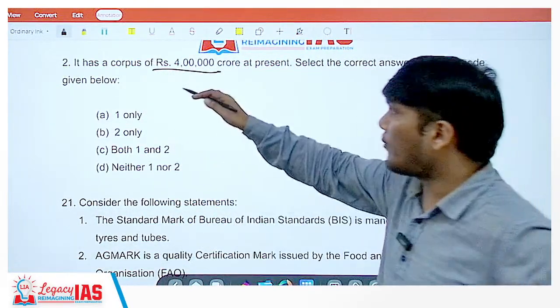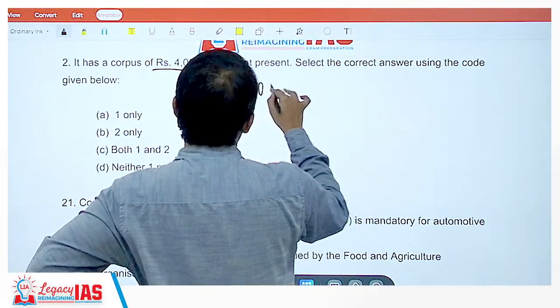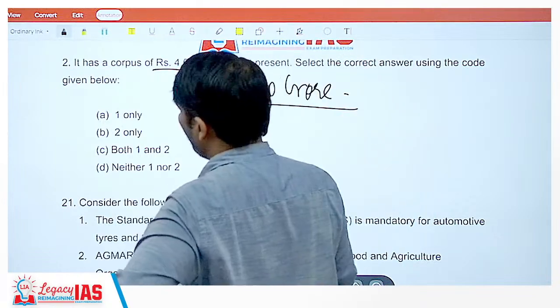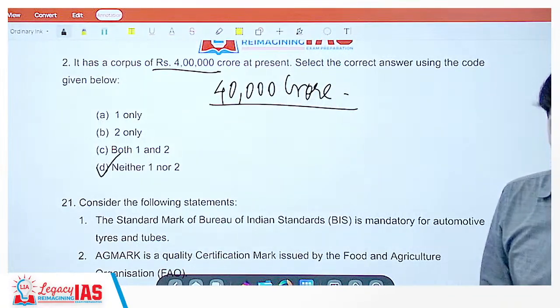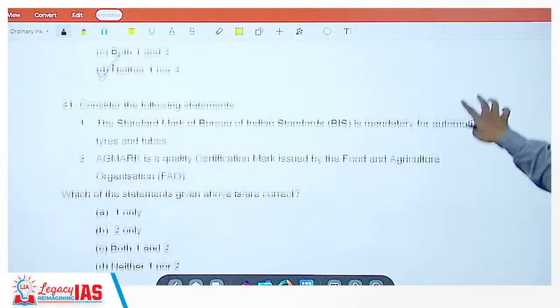It does not have a corpus of 400,000 crore. It has a corpus of 40,000 crore. Alright. So the correct option would be D, neither 1 nor 2. Clear? Let's move on to the next question.